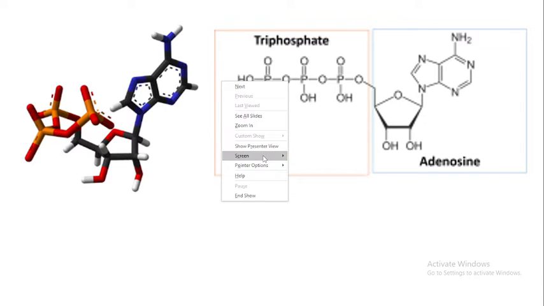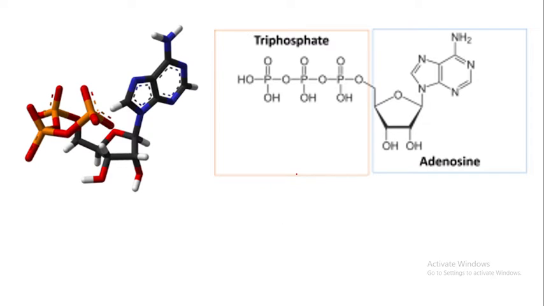Come to the history. The adenosine triphosphate was first discovered by C. Fiske and Y. Subbarow in the United States, and independently by another scientist, K. Lohmann, in Germany in 1929.